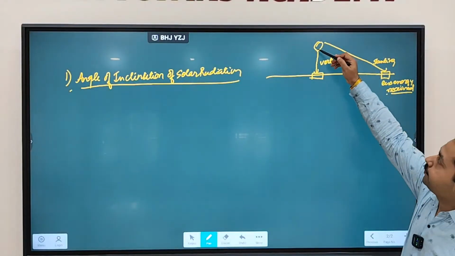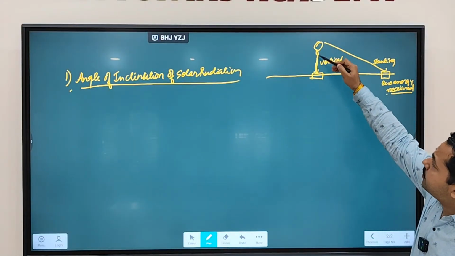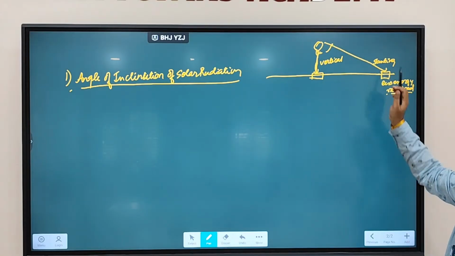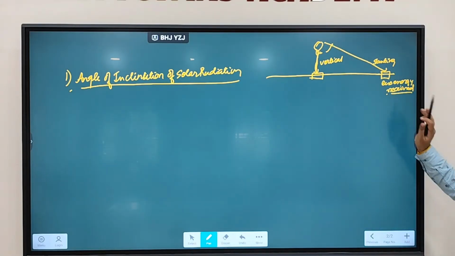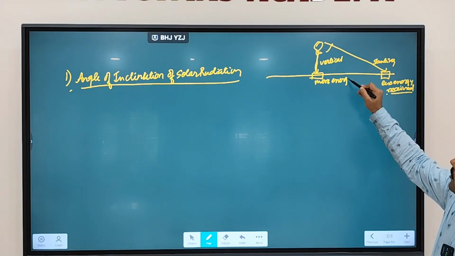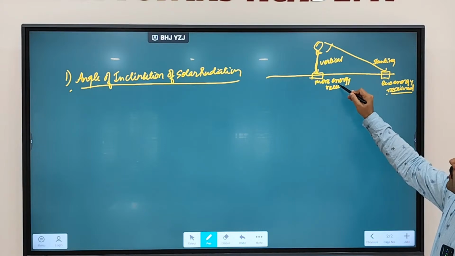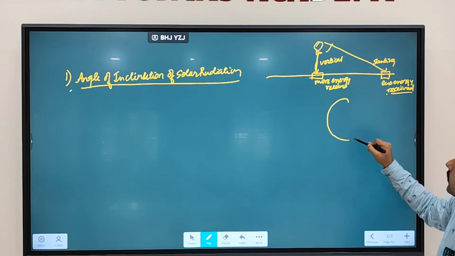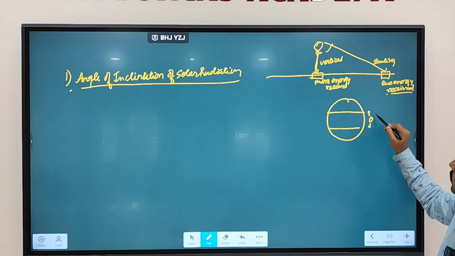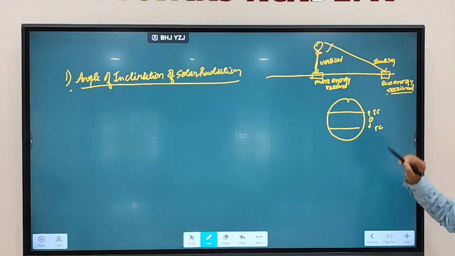So here the angle of inclination is 0 degrees. Here the angle of inclination has a higher degree. So when it is coming in a slanting manner, less energy is going to be received by the earth. When it is coming in a vertical manner, more energy is being received by the earth. As we discussed, the sun's position varies between the Tropic of Cancer and the Tropic of Capricorn.